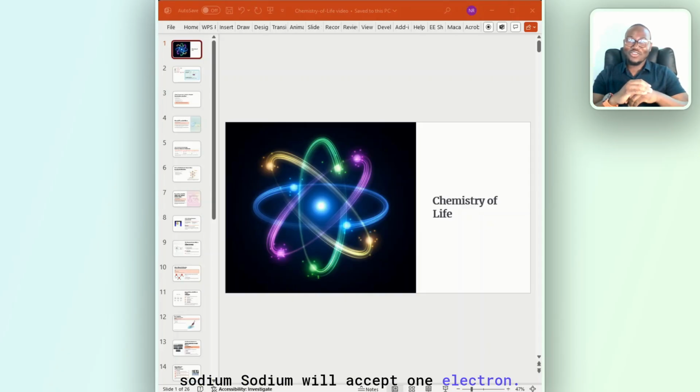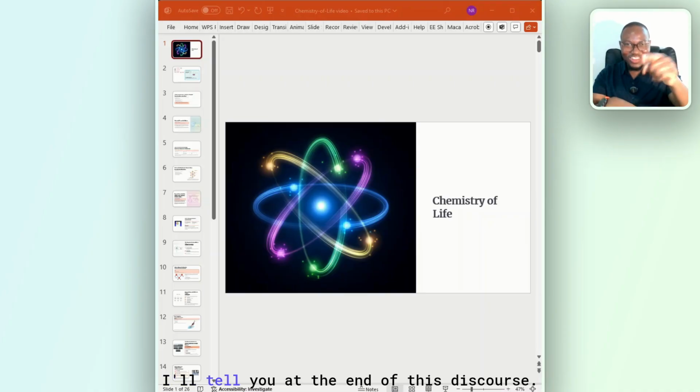Sodium will accept one electron, chlorine will give up one electron. Sodium will give up one electron, chlorine will accept one proton. Sodium will share one electron with chlorine, chlorine will share one electron with sodium. Sodium will become an anion, chlorine will become a cation. Sodium will give up one electron, chlorine will accept one electron. What is your answer? I'll tell you at the end of this discourse.